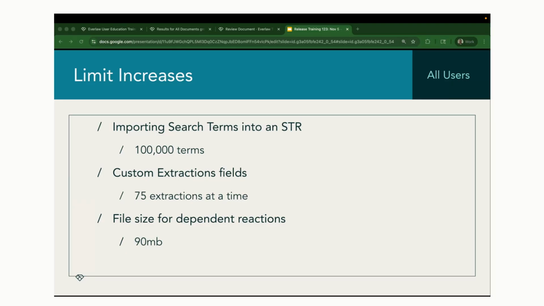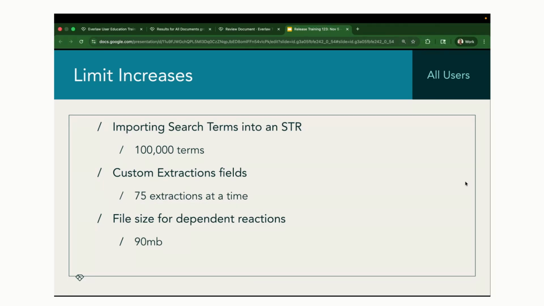If you were using those batch actions for the Everlaw AI and doing custom extractions, previously that was limited to 5 extractions at a time, and we have increased that to 75. And also, if you're doing any dependent redactions on spreadsheets, that file size has increased to 90 megabytes as well. So those are always great to hear, making our life a little bit easier with those limit increases.